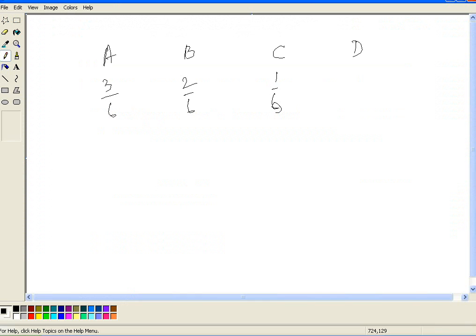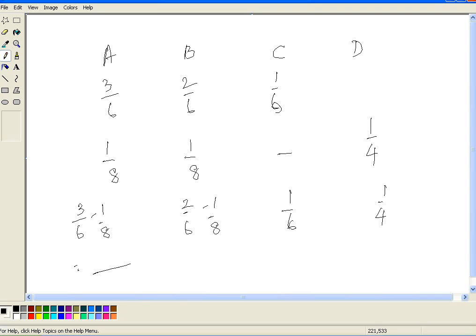D is admitted for a 1/4 share, which he is taking 1/8 from A and 1/8 from B, which means C is not sacrificing, right? So the new PSR is going to be 3 by 6 minus 1 by 8, 2 by 6 minus 1 by 8. This is going to be 1 by 6. This is 1 by 4.